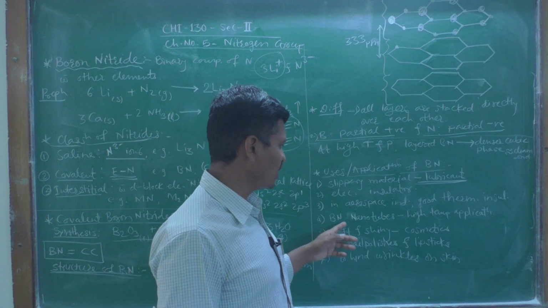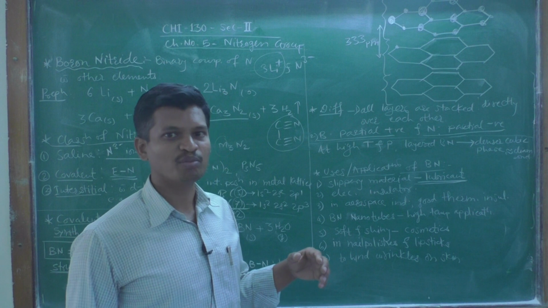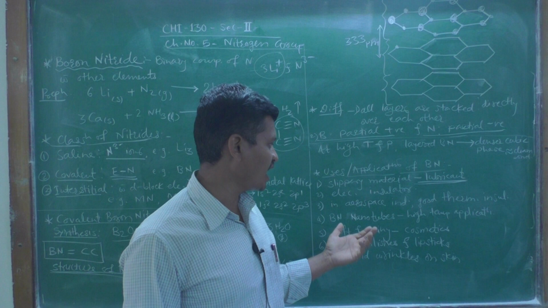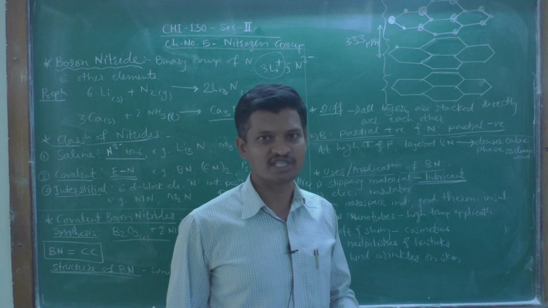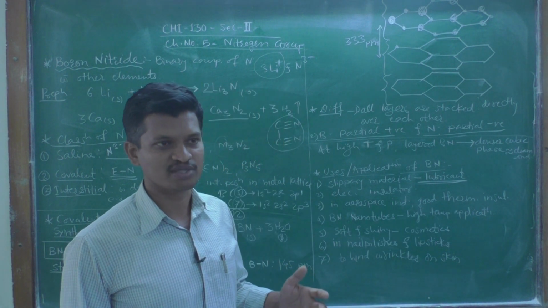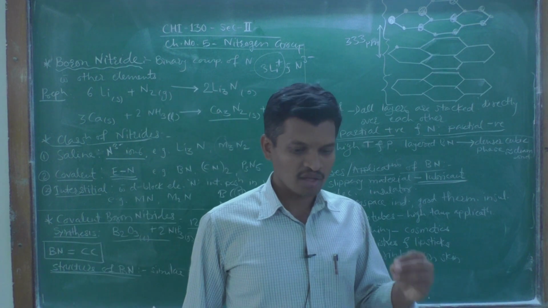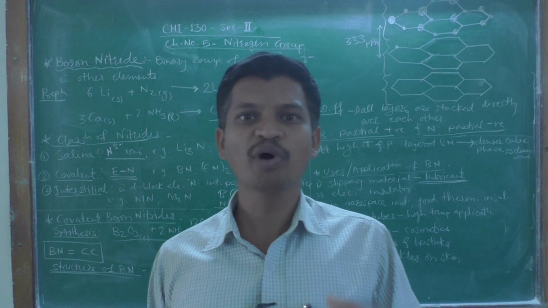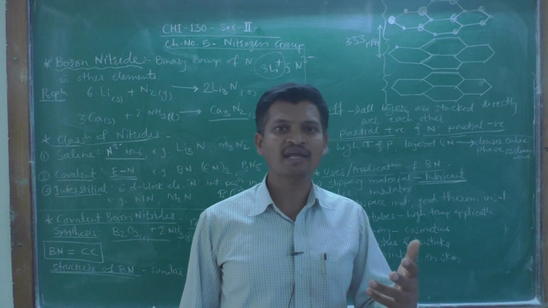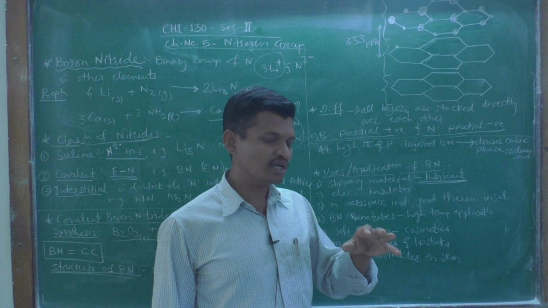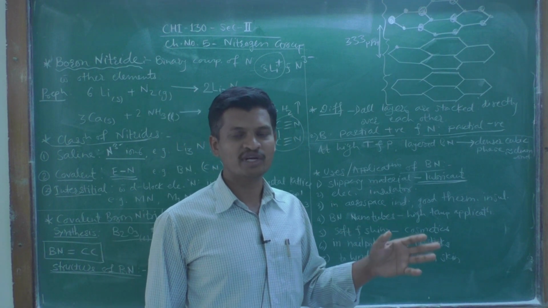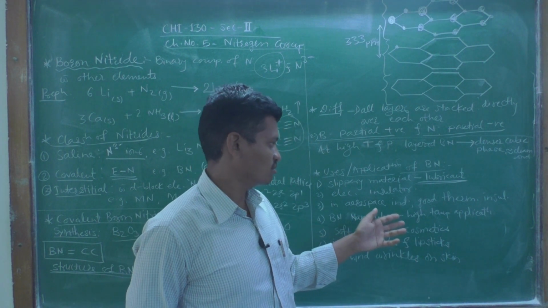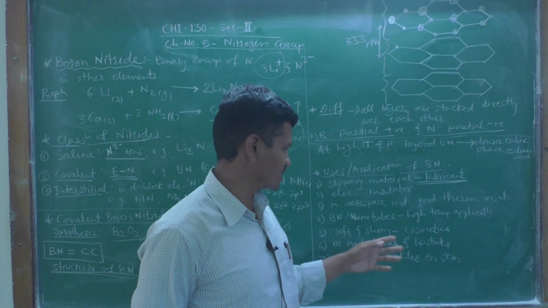Then the boron nitride nanotubes. Just like we have seen the carbon nanotubes, the boron nitride nanotubes have been prepared and they are used in high temperature applications. The carbon nanotubes cannot be used in high temperature applications because the CNTs will burn at high temperatures. So boron nitride nanotubes have been used in these cases, because they are not burning at high temperatures.